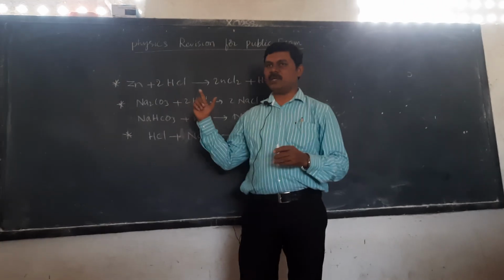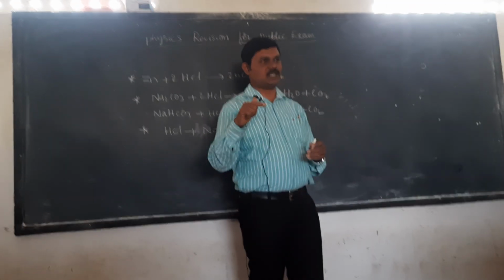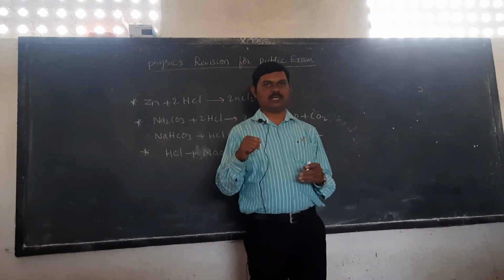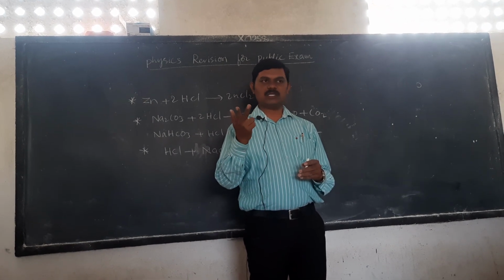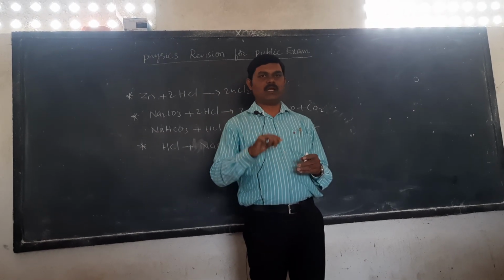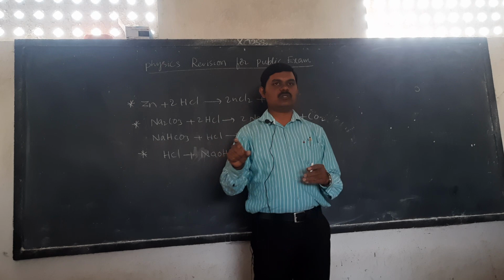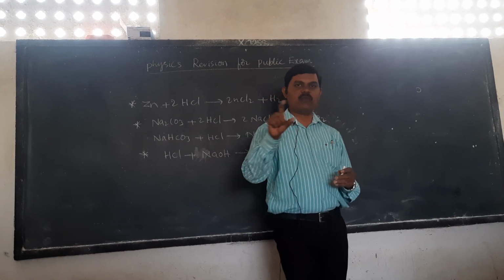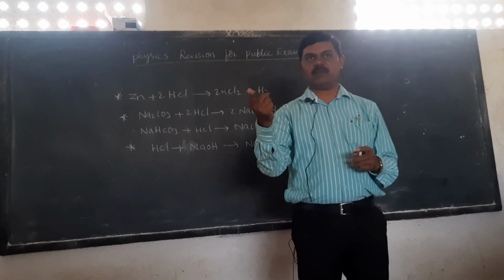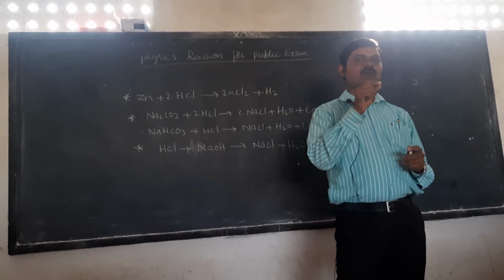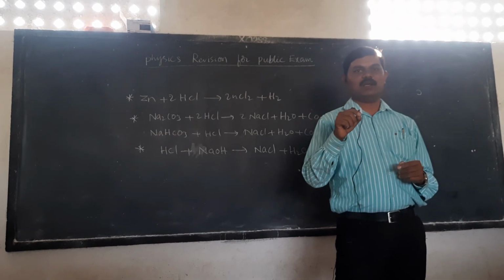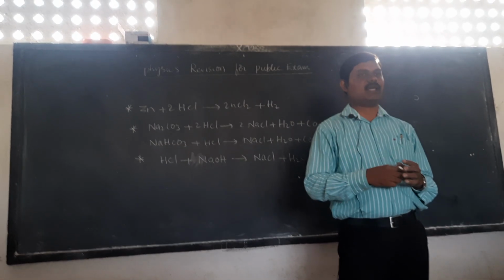Number 2, activity based questions: what happens when metals react with acids, or explain the evolution of hydrogen gas when metal reacts with acid. Next, how do acids conduct electricity, and explain the pH and its importance. Based on the pH scale they can also frame questions. In a tabular form they will give pH values for substances A, B, C, D, with pH values 2, 5, 7, 10, 14. Based on that some application questions can be framed.